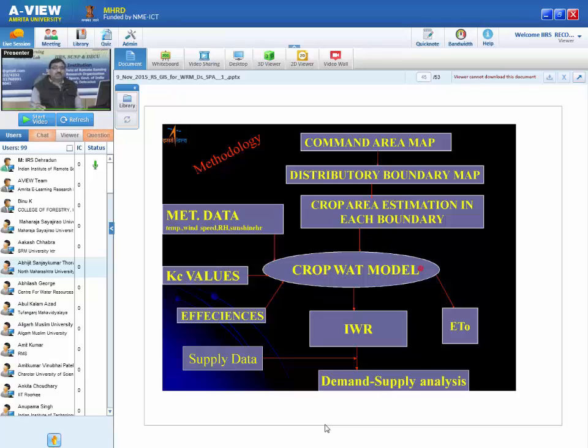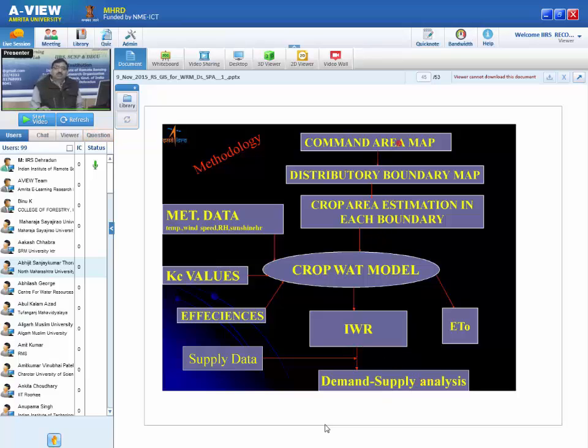For example, you find the vigorousness is poor. It depends not only on the water availability, but also on diseases. So from the field you have to check why this vigorousness has reduced. But there is another option: you calculate the irrigation water requirement and the supply, and see whether there is any deficit. If there is a deficit, then you can say this much deficit is there, that is the reason why the crop is poor, that is the reason why performance is poor. That type of analysis is known as demand supply analysis.